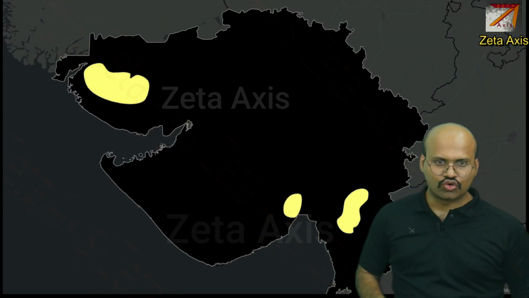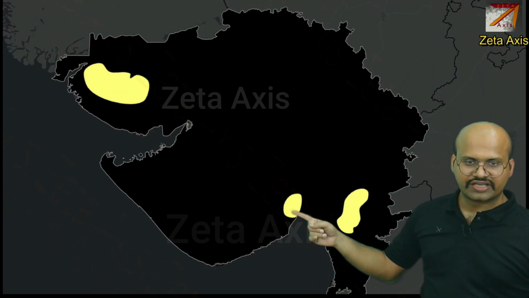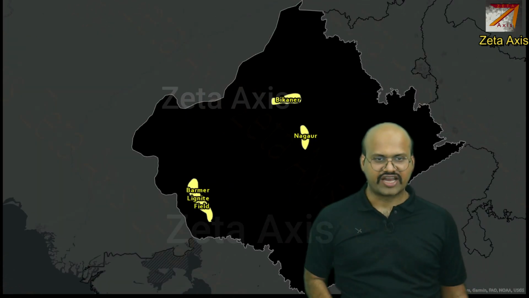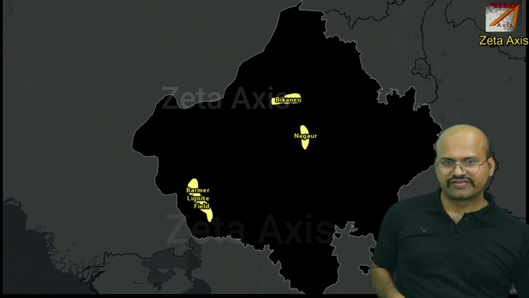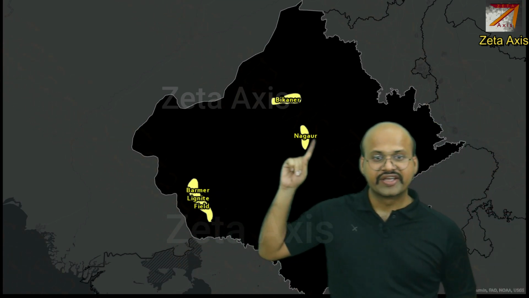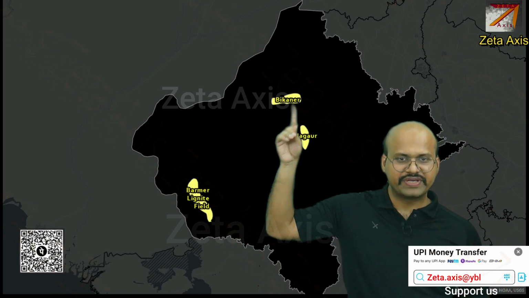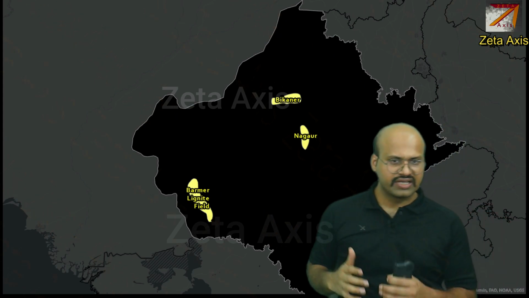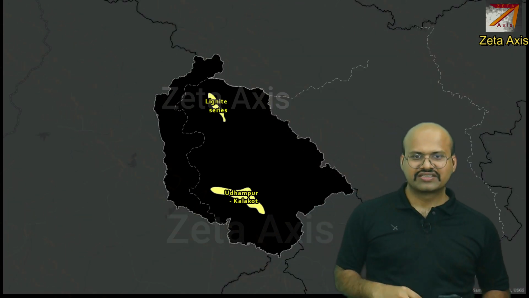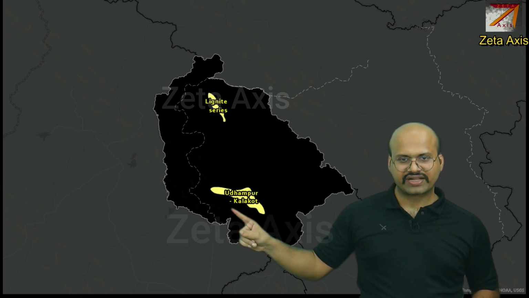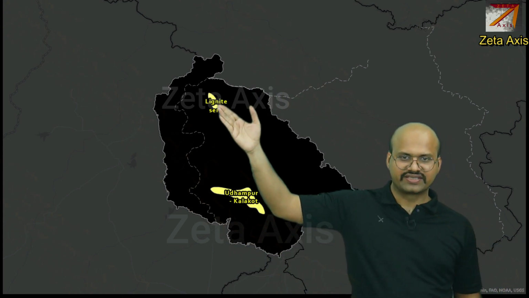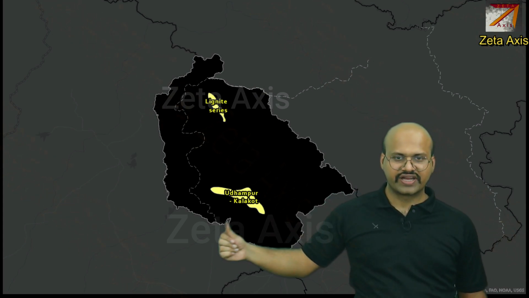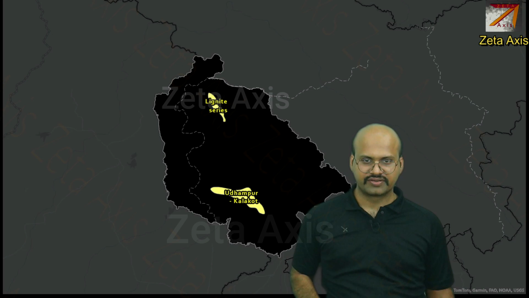Within Gujarat, we see coalfields in Bharuch district, in Bhavnagar district, and then in Kutch district, and all of them produce lignite coal. Again, in Rajasthan, we see Barmer lignite field, Nagaur lignite field, and Bikaner lignite field. So all of these fields produce tertiary or lignite coal. Within Jammu and Kashmir, we have Udhampur and Kalakot coalfield and lignite series in the Srinagar Valley. Here we see lignite coal, and here we get anthracite coal in very less quantity.